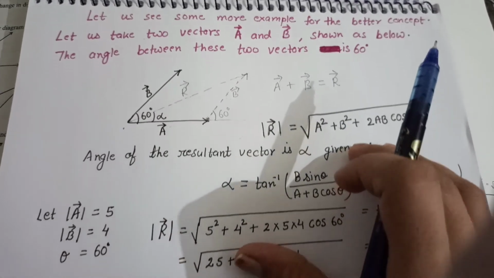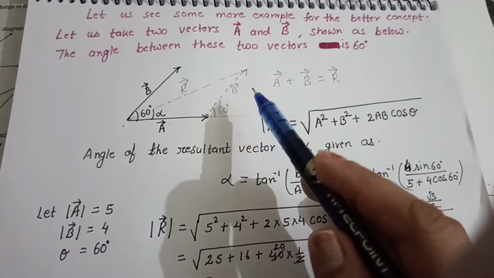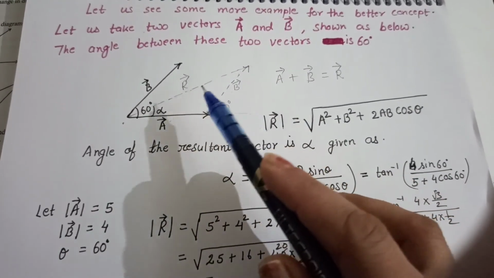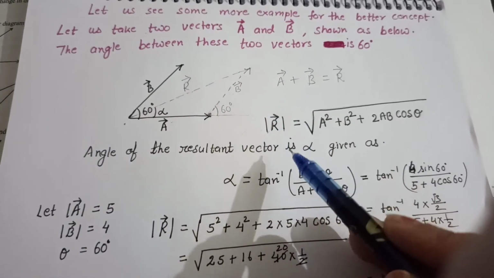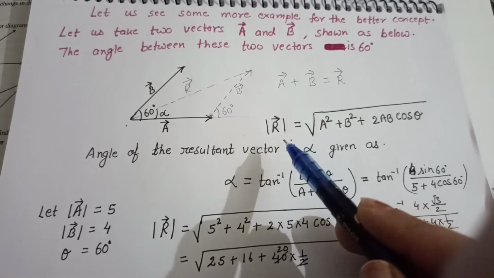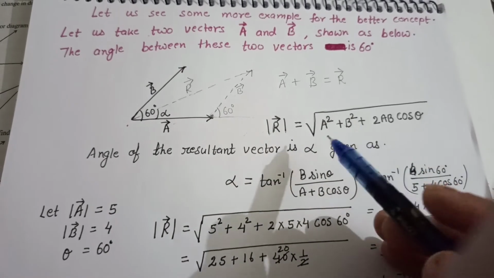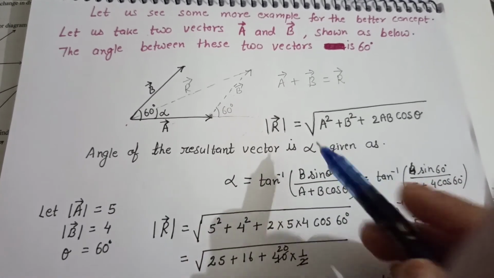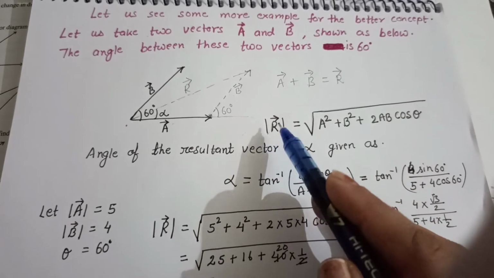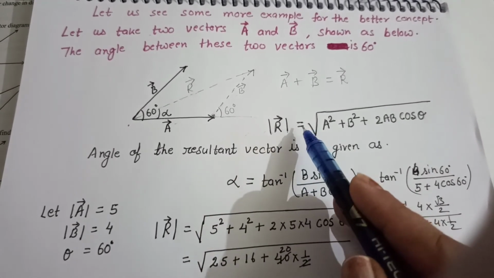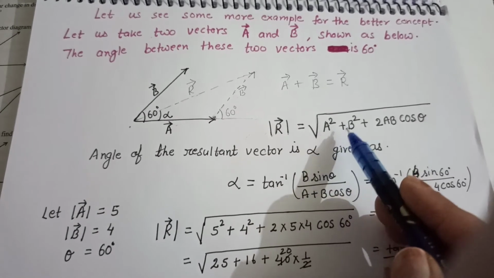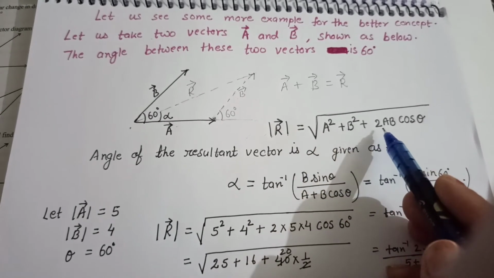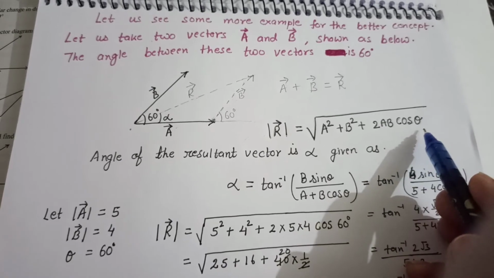Now let us see the formula. We can derive this formula, but here I am taking the formula directly. Later we will derive it. So magnitude of vector R is equal to the square root of A square plus B square plus 2AB cos theta.